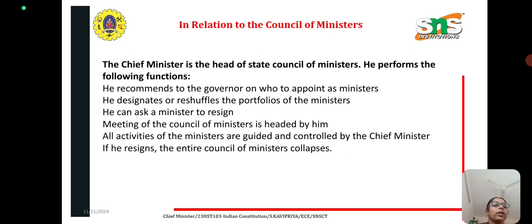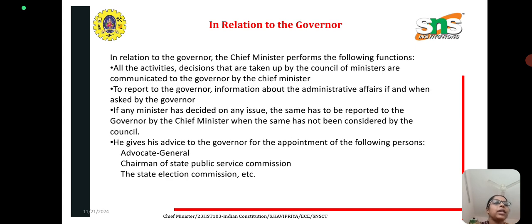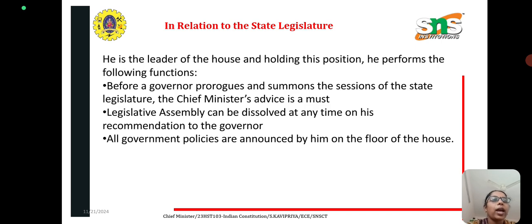And we have seen what his functions are in relation to the council of ministers, how he manages and heads the council of ministers. And we have seen what his functions are in relation to the governor, how he communicates to the governor, and what things can be communicated by the chief minister to the governor. And next we have seen what his role is in the state legislature, and what things can be done by him in the state legislature.